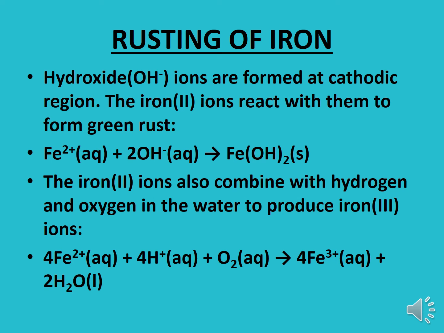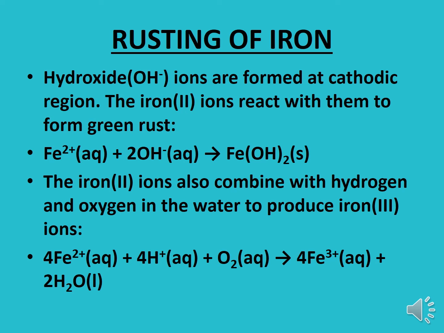The hydroxide ions are formed at the cathodic region, and the Fe2+ ions formed at the anodic region combine with these hydroxide ions and convert into iron hydroxide, given here in the form of an equation. Fe2+ ions react with 2 hydroxide ions and convert into Fe(OH)2, that is ferrous hydroxide. The Fe2+ ions, on the other hand, can also combine with hydrogen ions in the presence of oxygen and convert into Fe3+ ions plus water.